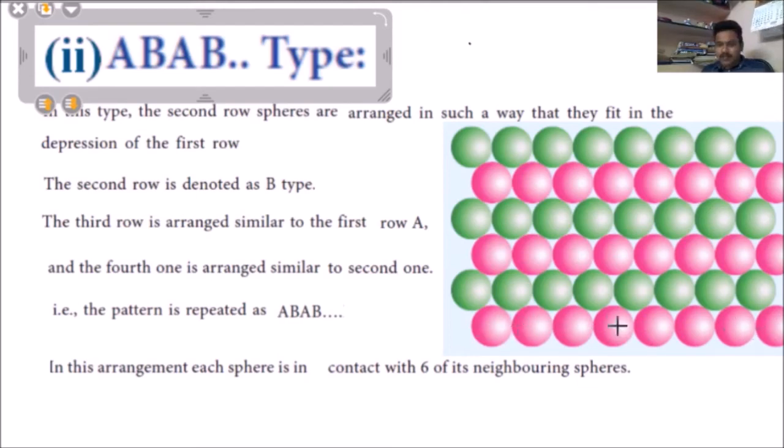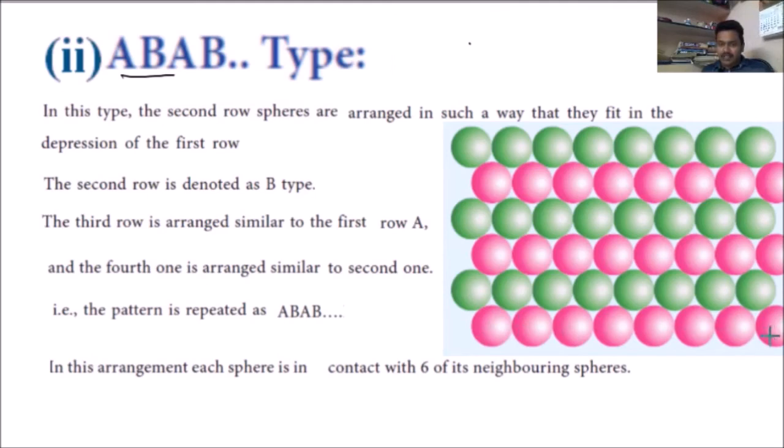Whenever you arrange the atoms like this, you will get gaps, and these gaps are called depressions. I will show you, these are the gaps. In these gaps we are going to arrange this green ball, this green ball, and this green ball, like that.